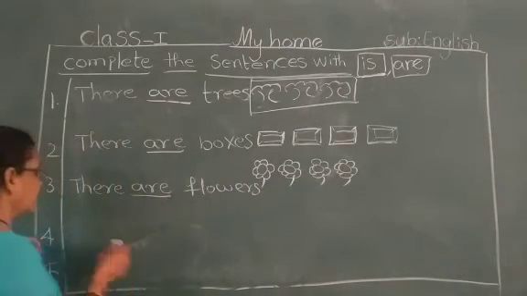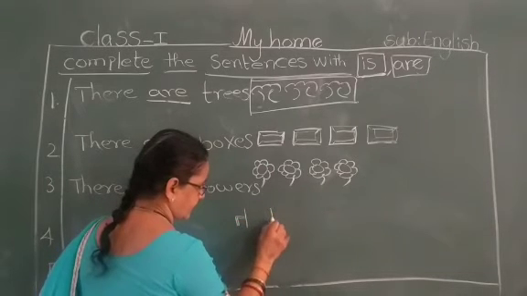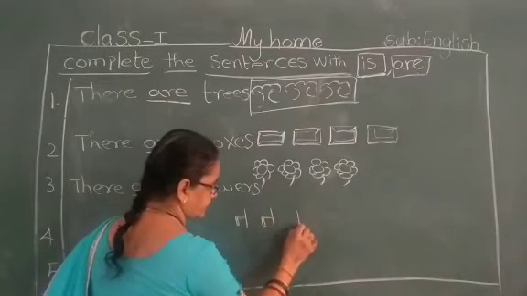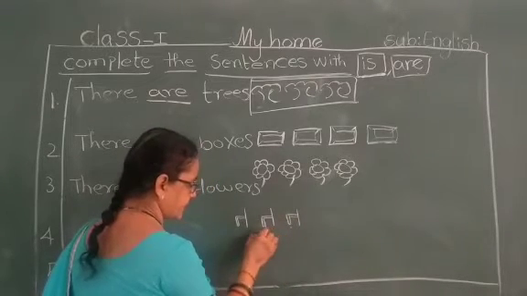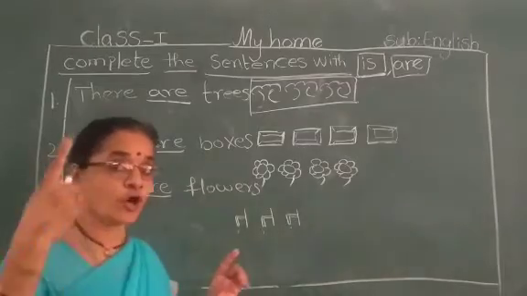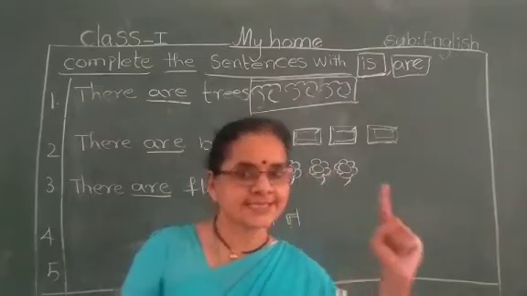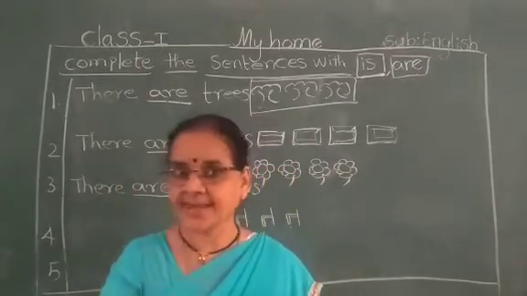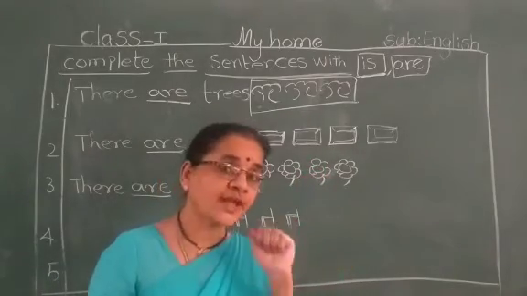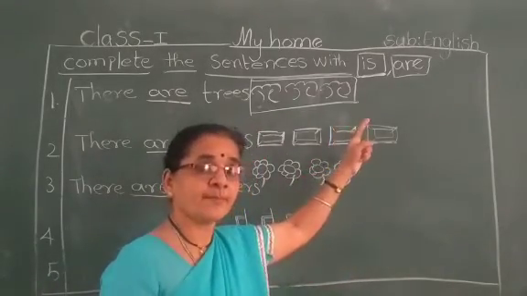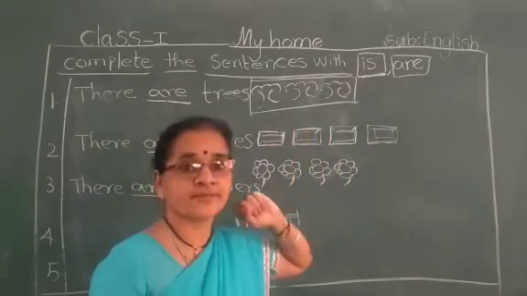Now here, next one. Yes. Tap. Before, what I said, I drew only one tap. I said this is a tap because only one tap. Here, more than two. More than two taps. So what do I have to write? This is a tap, or there are taps. Do I have to use are or is?